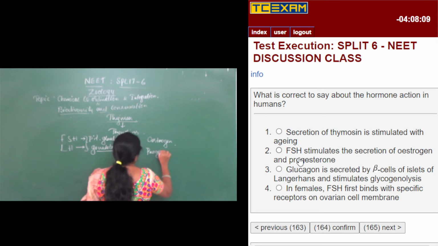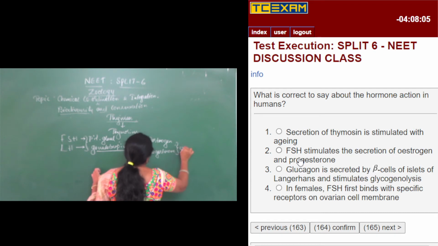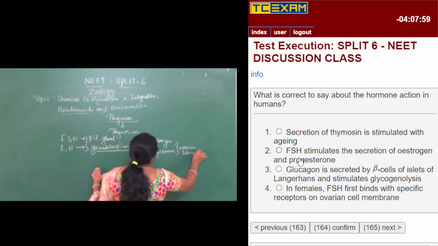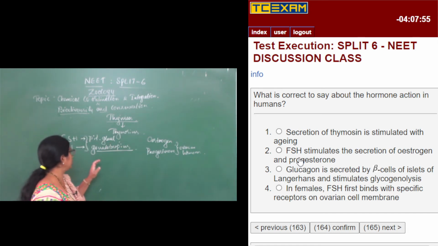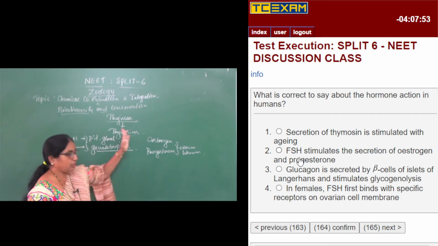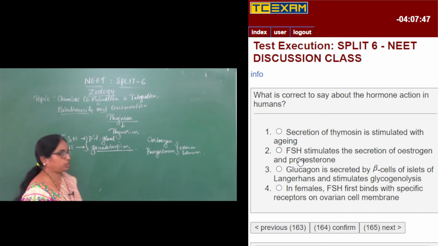They are ovarian hormones, hormones secreted from the gonads. So FSH and LH will have an influence on the gonads, but not a direct influence on estrogen and progesterone.